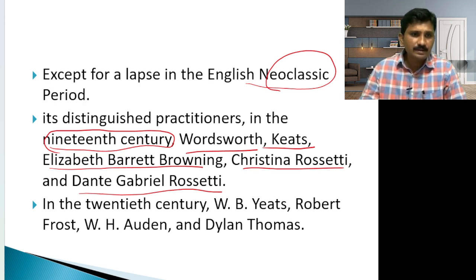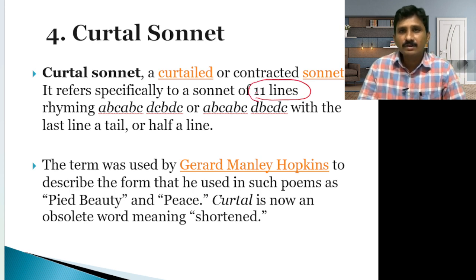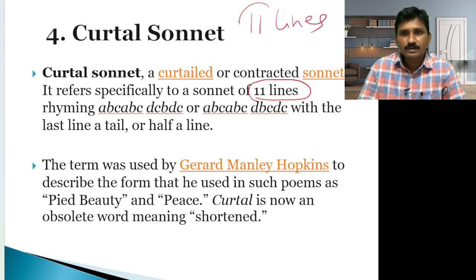Now, what is the meaning of the curtal sonnet? Curtal sonnet means a curtailed and contracted sonnet. It refers specifically to a sonnet of under 11 lines. A sonnet actually has 14 lines, but G.M. Hopkins, who used the curtal sonnet, wrote it in 11 lines. So he made a 14-line sonnet into 11 lines.